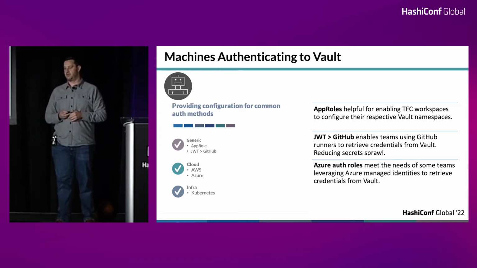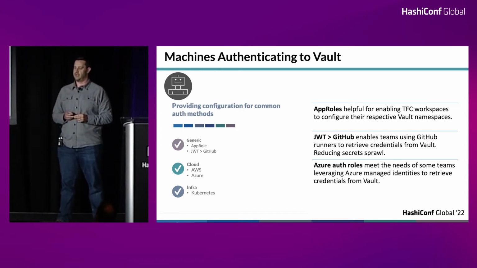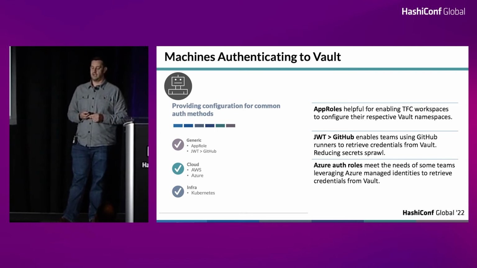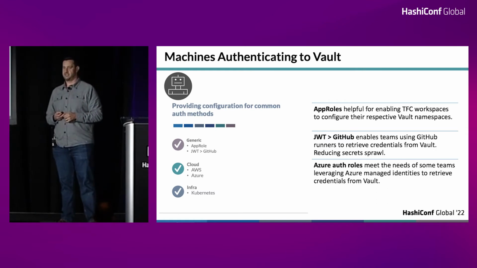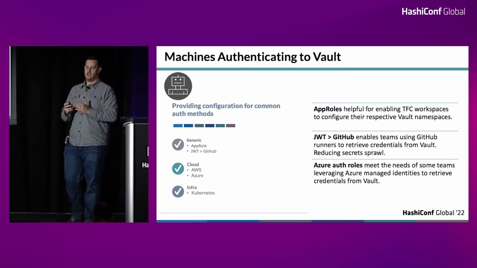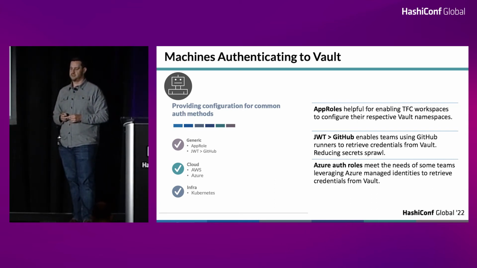We'd like to get away from that, but it's the best solution we could go with right now, quick, easy, get going. And then we have the JWT auth method. We use that with GitHub to enable teams to access Vault from a self-managed GitHub runner that we have. That way they can pull credentials into their runs without having to worry about storing those credentials in GitHub instead. So again, helping us get towards that centralized management of secrets.